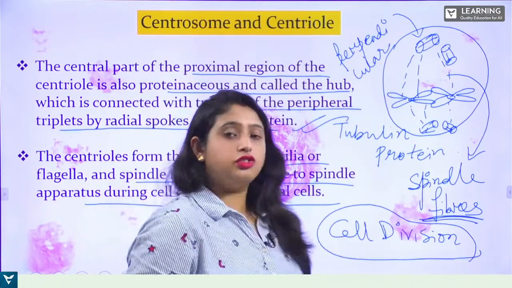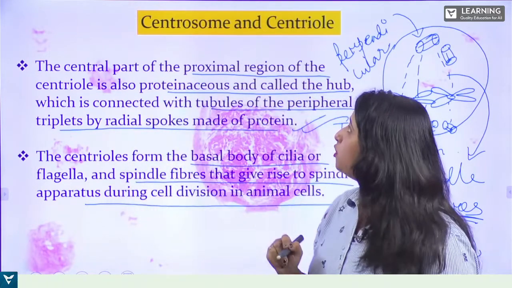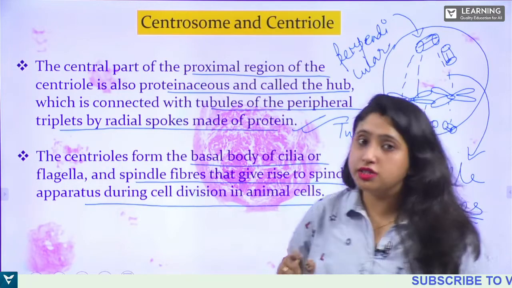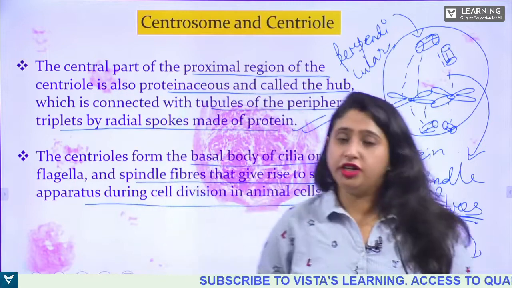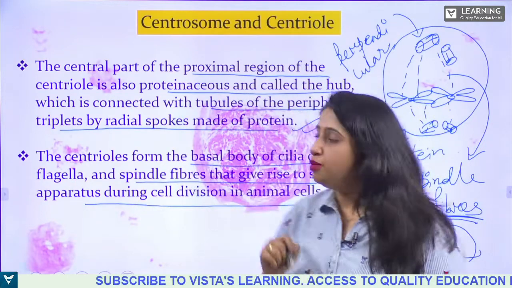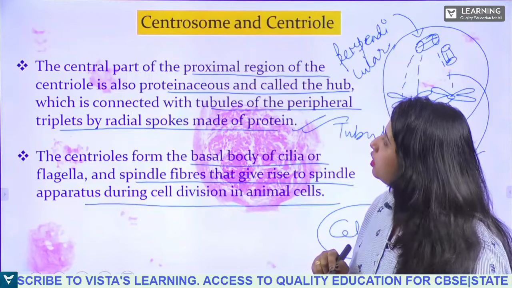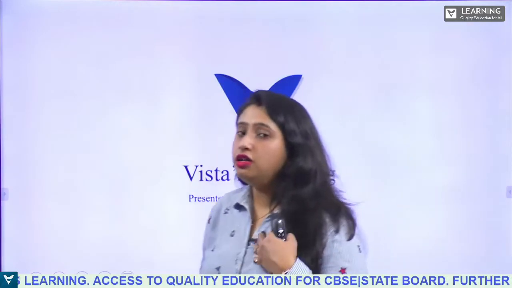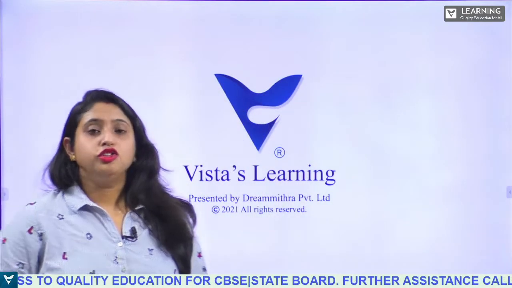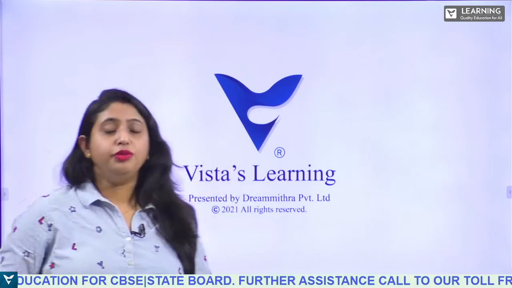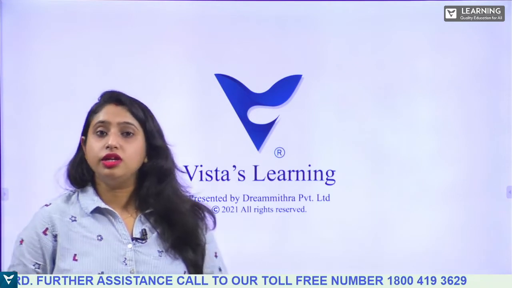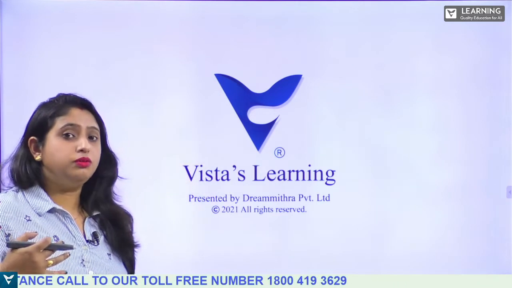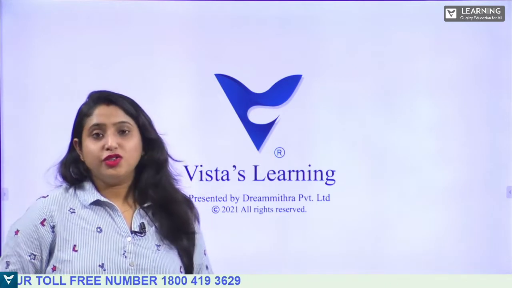Is that clear? The centrosome and the centrioles are very much essential for the process of cell division. We'll study in chapter number 10, that is mitosis and meiosis. So yes, this is done. We are done with your chapter number 8. We have covered all the topics. I hope you have understood what is discussed in today's session: the nucleus, the ribosome, the chromosome, the centrosome and the centrioles. So this is all about it.